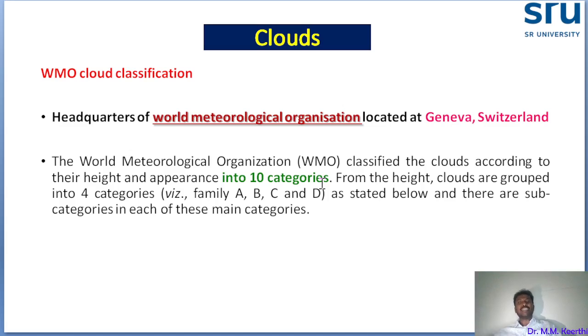Based on the height of the clouds, they are divided into major families A, B, C, D. Under family A there are different clouds, under family B different clouds, and so on. So the 10 types of clouds are kept under the 4 major categories. One by one we'll see.